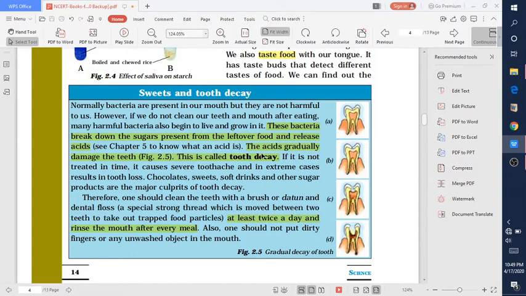So here we learn that the bacteria present in our mouth break down the sugar present in the leftover food and release acid. So these bacteria release acid, and this acid decays our teeth.